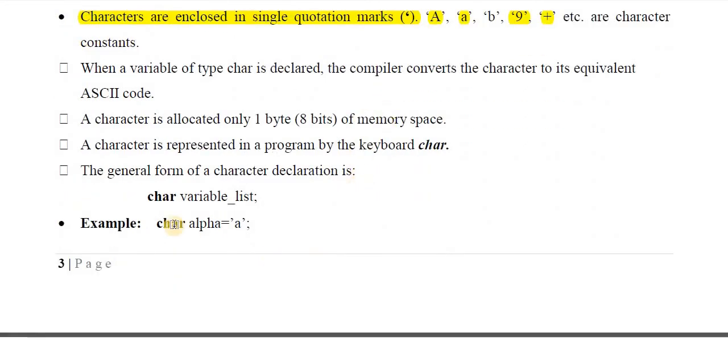So how to create a character data type? Using the char keyword, we can create character variables. Its full form is character. So char is a keyword, it is a data type, and the char data type is used to create character variables. For example, like this, alpha. Alpha is the name of a variable which is created using the character data type, which means it can store only characters like this.